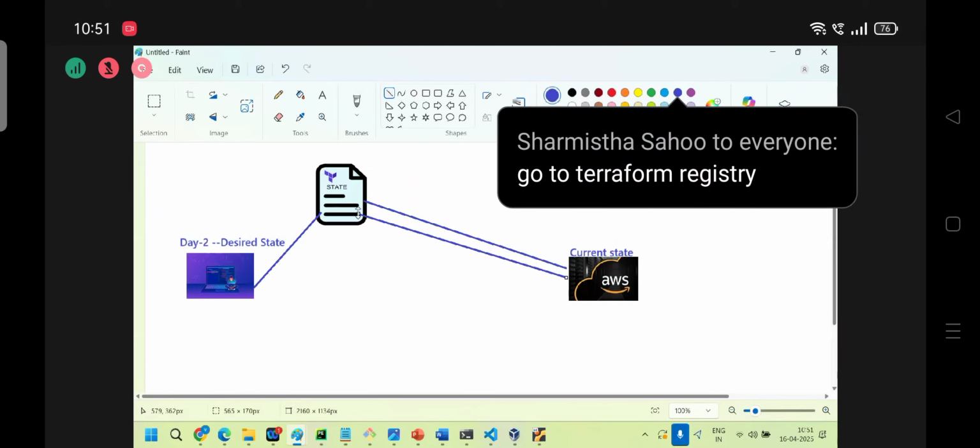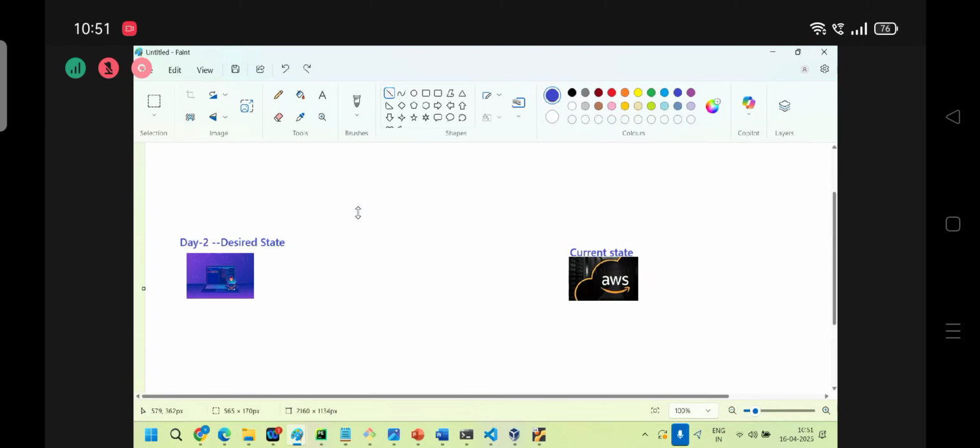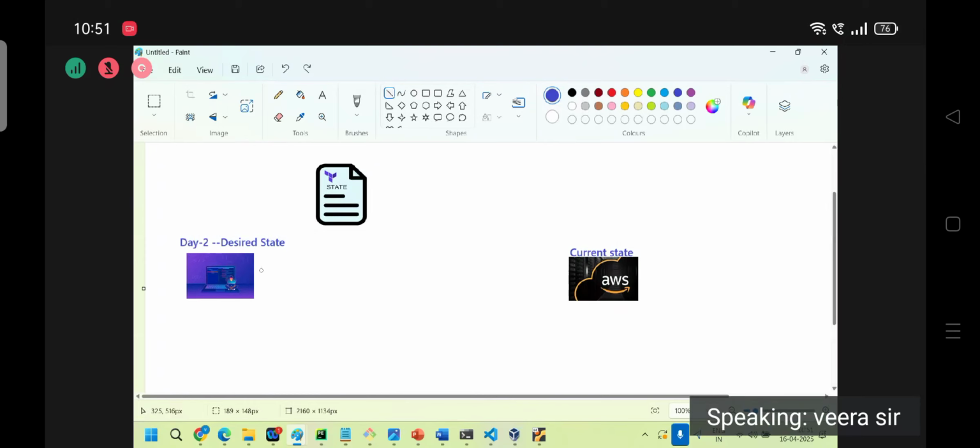First, the request will go here, but there is no state file, right? So no state file at that time. The request will go to remote on the first apply.